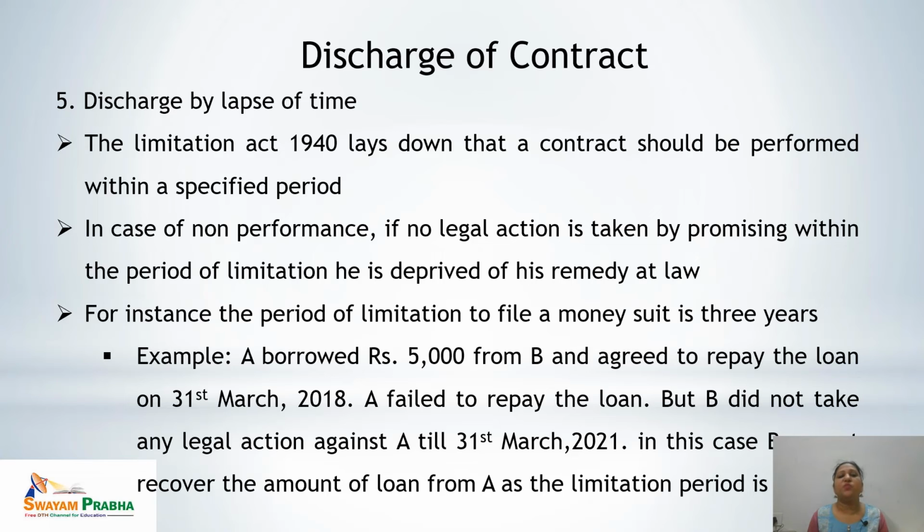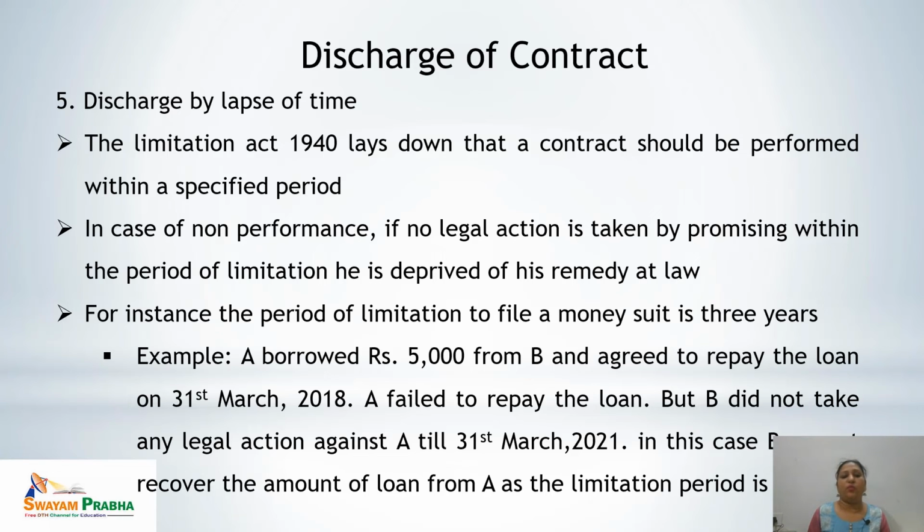Next is discharge by lapse of time. The contract is also discharged once the time has lapsed. The Limitation Act 1940 lays down that a contract should be performed within a specified period. Specified period means the period mentioned in the contract when it was made, or the Limitation Act 1940 itself lays down the implied period for a contract. When there is a lapse of that time, the contract is said to be discharged.